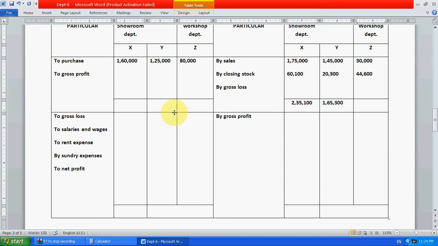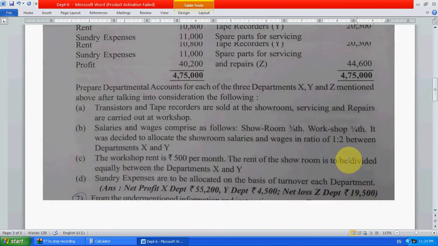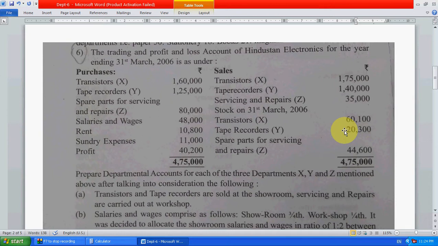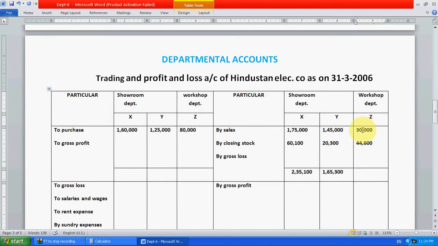Here it is 80,000, and here 79,600 is there, from 35,000 plus 44,600.